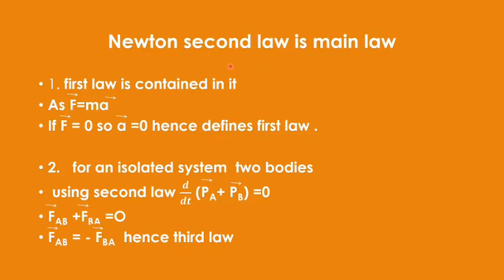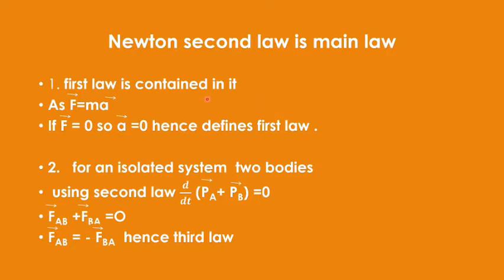It is talking about the numbers. How much acceleration is getting produced we can find simply by the second law. But acceleration will be produced only if we are applying a force greater than that much, which is told by the first law. So that is simply qualitative, giving you an idea that it will happen, but how much it will happen is given by Newton's second law. So it is a quantitative law.